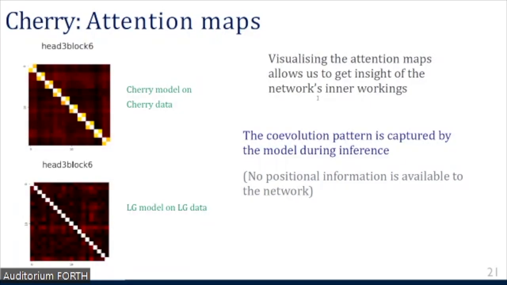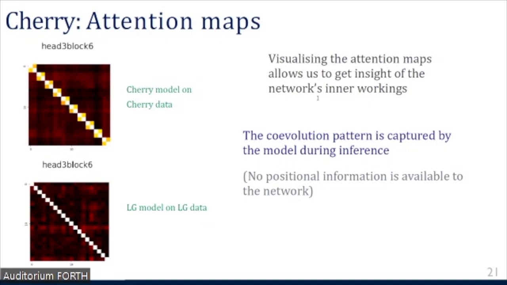which doesn't really matter because no positional information is available to the network, and the maximum likelihood and the other methods are also ignorant about the positions of the amino acids inside the sequences. And we can see that indeed the coevolution pattern emerges in these attention maps, which means that the network learned to capture this coevolution phenomenon in the input data. Whereas if we test the model trained on LG data, we don't see this pattern, but only the pattern along the diagonal, meaning that each amino acid is mostly paying attention to itself.